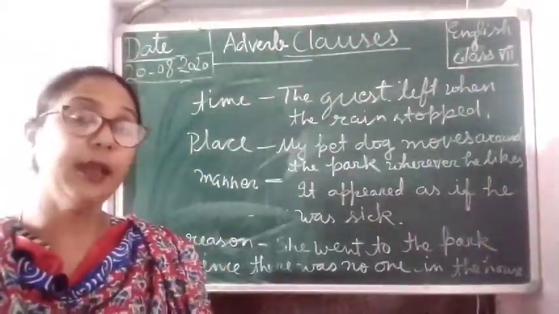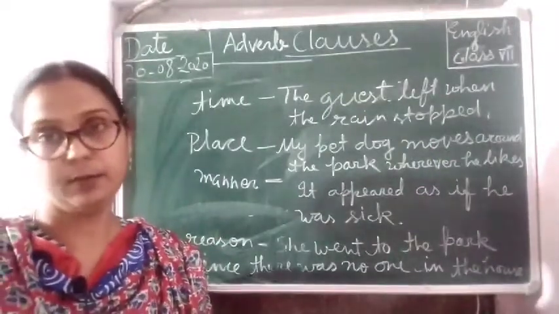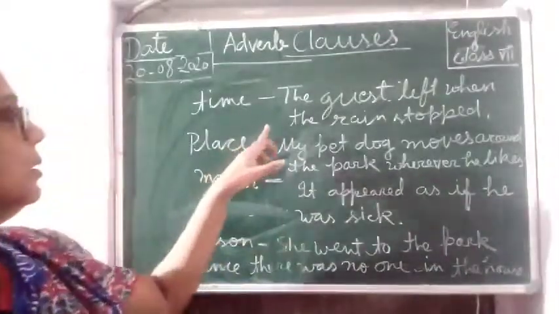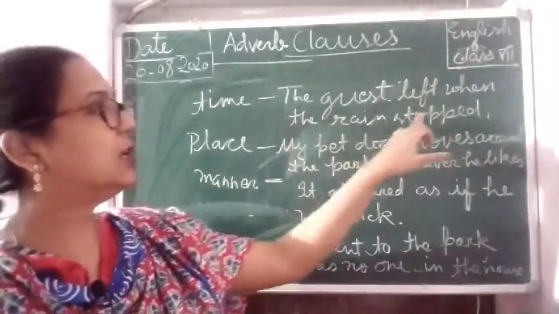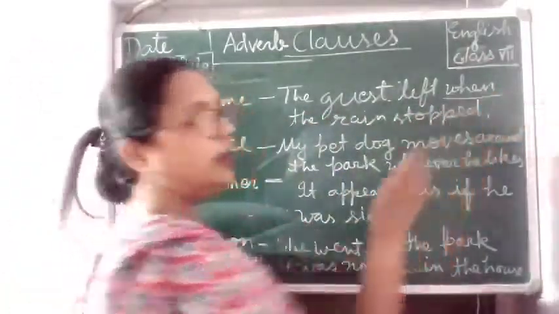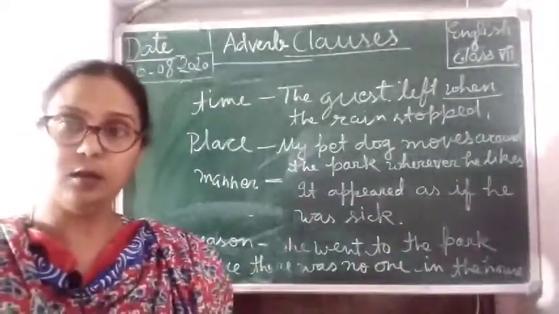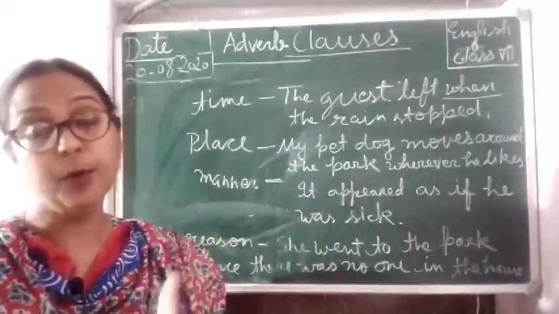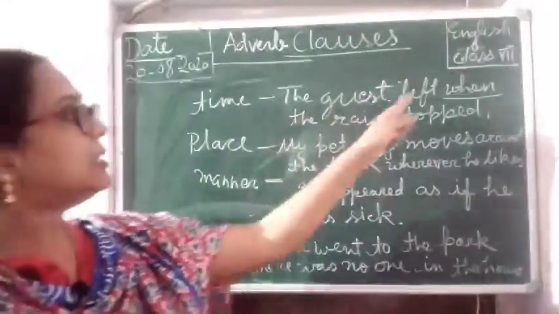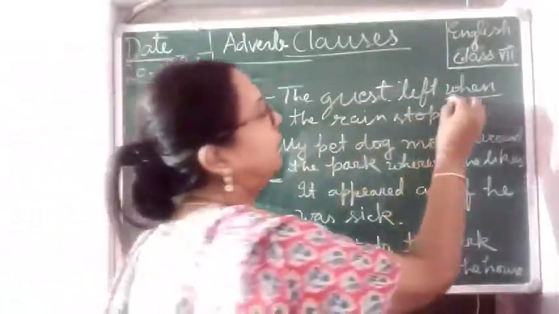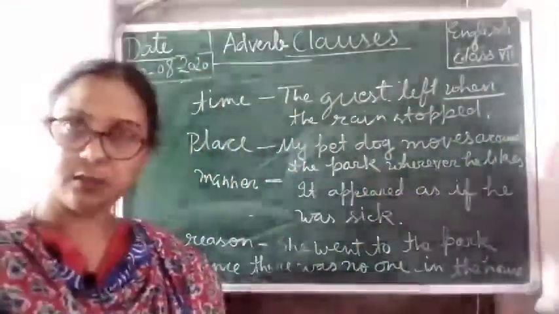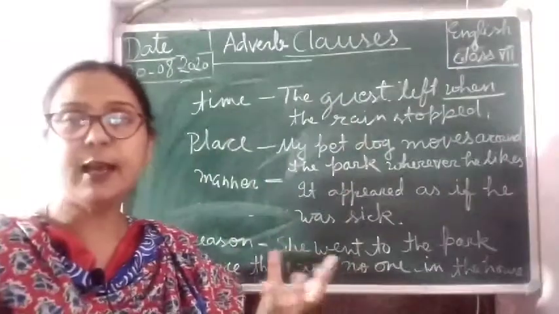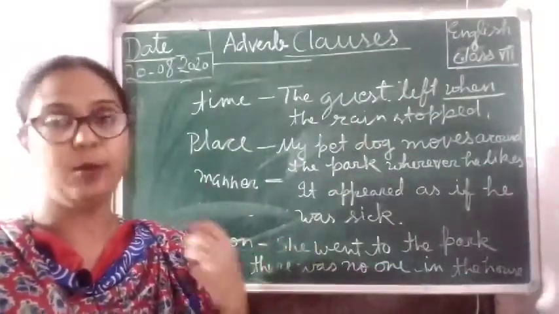Adverb clause of time is showing the action of time, when it was completed or it was done in the clause. So here, the guest left when the rain stopped. When, after, before, these are all words that can show the adverb of time. So here, the guest left when the rain stopped. Here, when is showing the time of an action. So that is why this clause is telling about the adverb clause of time.